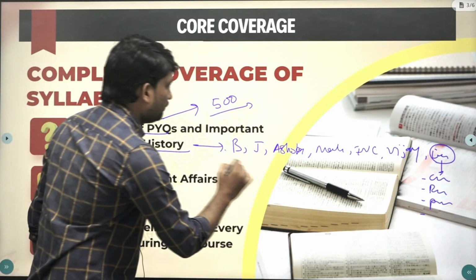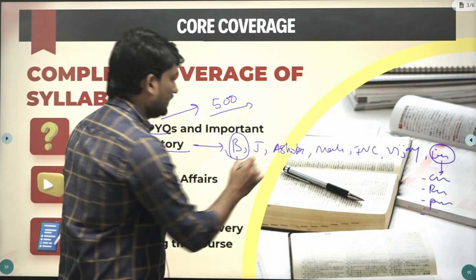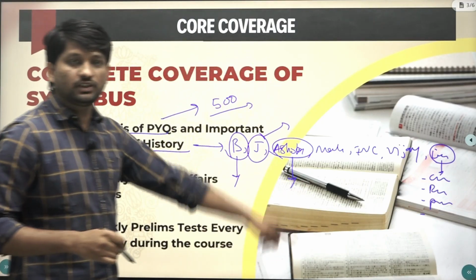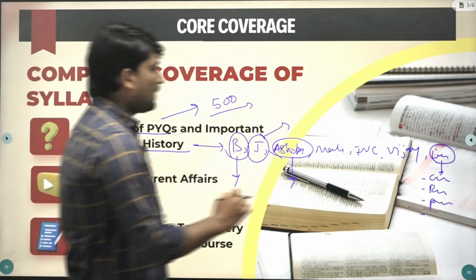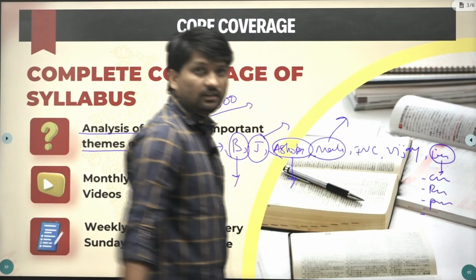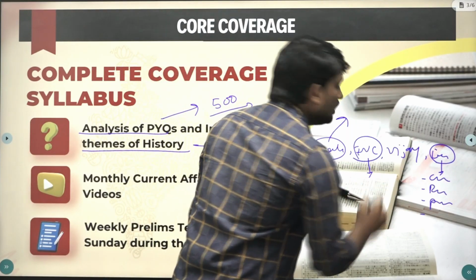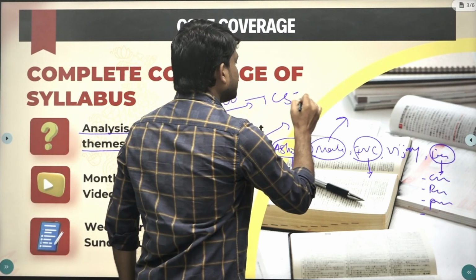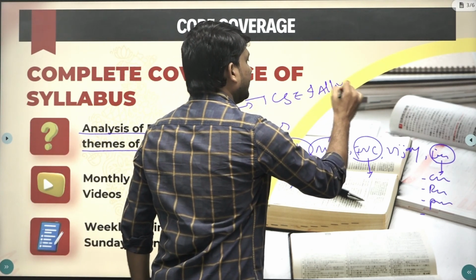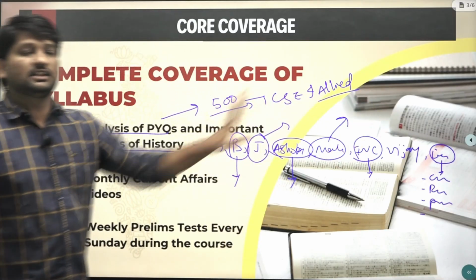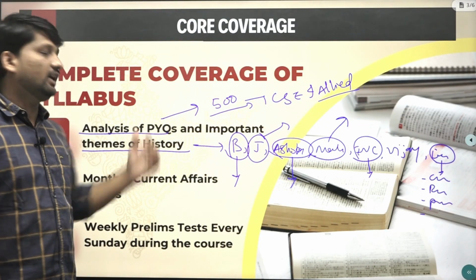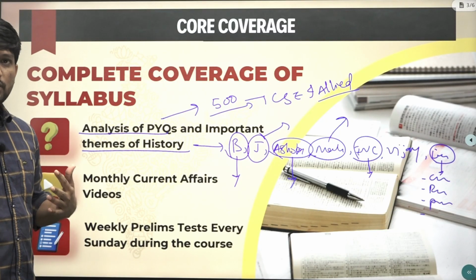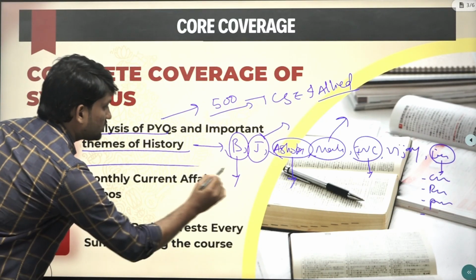See, this year UPSC did not ask a question from Buddhism, neither from Jainism, but you will see one question on Ashoka's administration, district level officers, then from Mahajanpadas, and one question from Indus Valley Civilization. So we will analyze the 500 PYQs from UPSC CSE and also allied exams, CDS, CNDA, CAPF, etc. Along with this PYQ analysis, I will also provide you monthly current affairs videos.